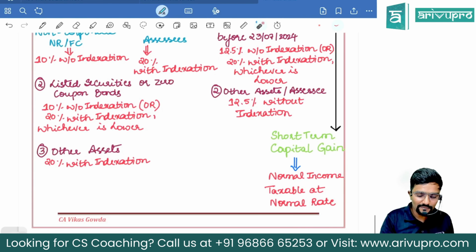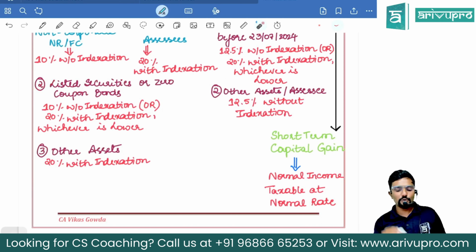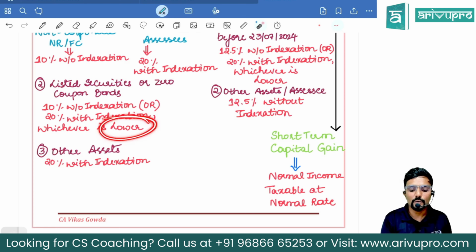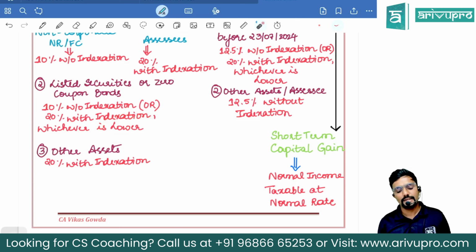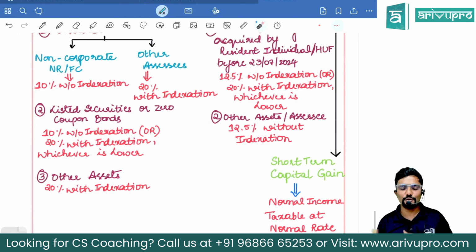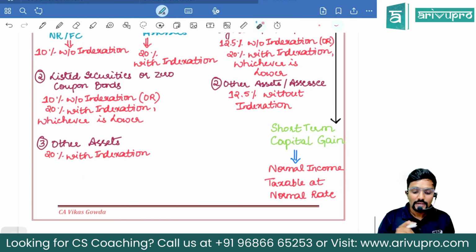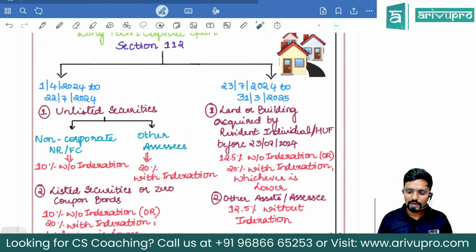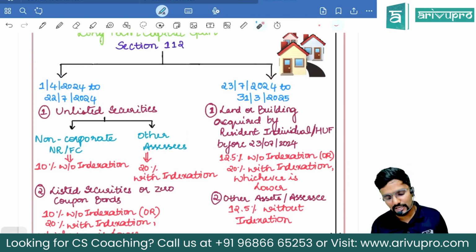Then second category of asset, listed securities or zero coupon bonds. They have a choice, 10% without indexation or 20% with indexation, whichever is lower. Last, other assets, then in simple other than securities and zero coupon bond. 20% with indexation. Indexation is available. Okay. Sir, what if the transfer is between 23rd July and 31st March?